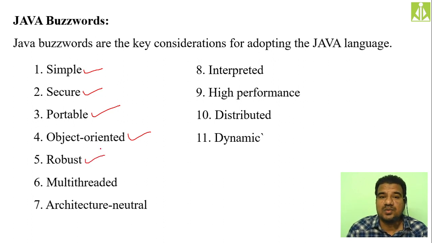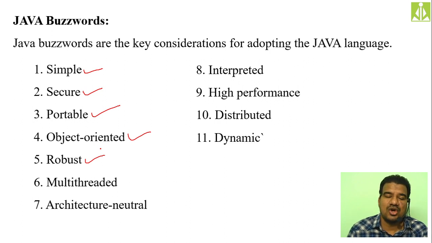Robust means it is very difficult to break or hack. Suppose at some point a Java application is running, is there any possibility that I can break through into that code? No. There are two reasons for that. The first reason is that we are providing a high level of security in our Java program with the help of classes and objects. When we create classes, the class itself binds the member functions as well as the data members into a single unit, which we call a class.